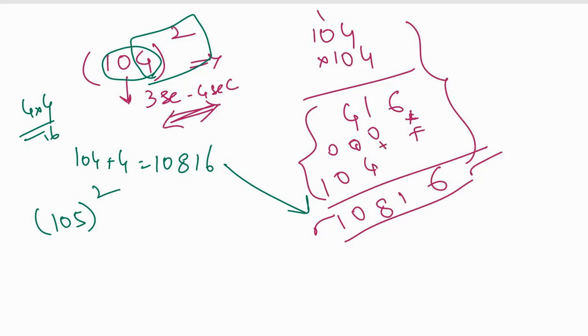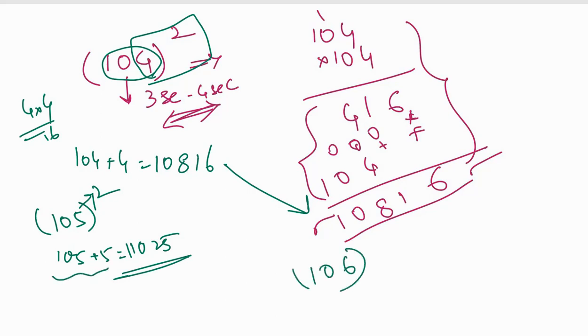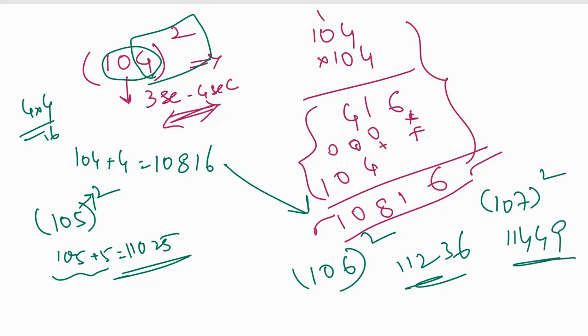Similarly, I'll give an example, 105 square. How much more is 105 than 100? 5 more. So add that 5 to it. 105 plus 5 is how much? 110. 5 square is how much? 25. So the answer is 11025. Suppose you should give the answer without writing even this. That is 106 square. 106 plus 6 is 112. 6 square is how much? 36. So the answer is 11236. Example 107 square. 107 plus 7 is how much? 114. 7 square is how much? 49. This is your answer.